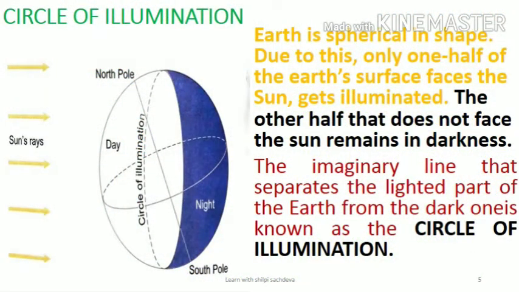We are familiar that the earth is spherical in shape. Due to this, only one half of the earth's surface faces the sun and gets illuminated, whereas the other half that does not face the sun remains in darkness. Therefore, at a time, one hemisphere of the earth which receives the sunlight experiences day, and the other hemisphere away from the sun experiences night. So, we can say the imaginary line that separates the lighted part of the earth from the dark one is known as the circle of illumination.